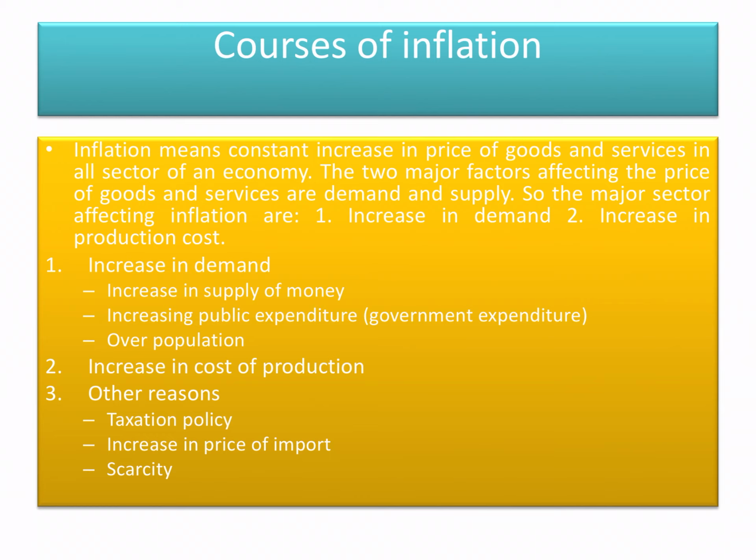In short, overpopulation means a 2% annual increase in population every year. As population increases, demand increases, so the price of goods and services also increases. In the other case, if the population is not increasing but the income level is increasing, with supply steady, demand increases and supply is steady, so the price of goods and services rises.